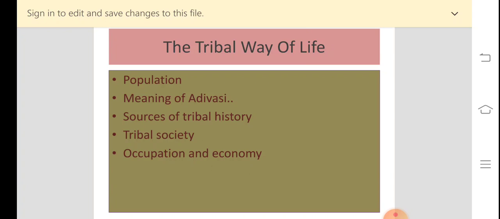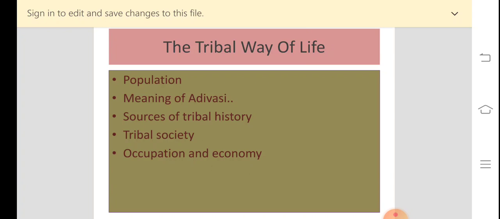And they did not have rigid social divisions, unlike other communities. Try to understand here the social life of the Adivasis. They did not have rigid social divisions. Rigid means like in the other communities, you have studied in 7th standard, that there were caste based societies, where a person belonged to a particular caste on the basis of birth, right?